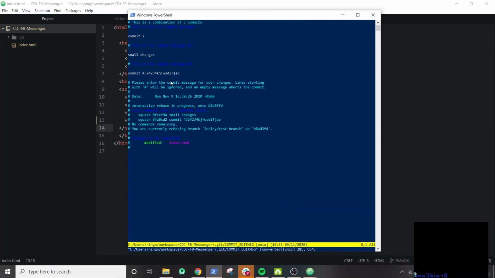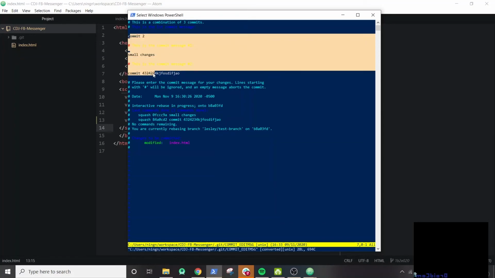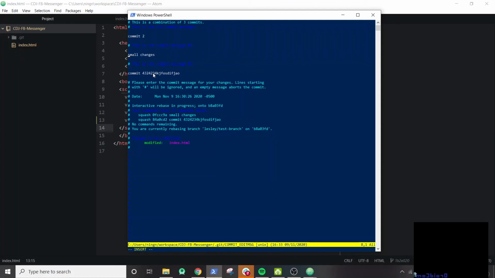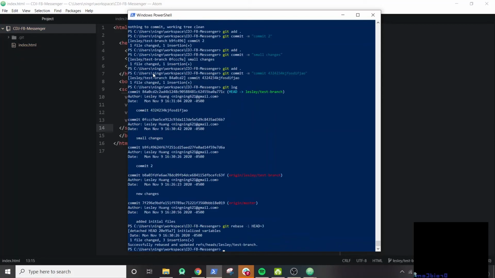And I want to just comment out two of the commit messages. So if I leave it as is, my commit message will be all 3 of these messages combined, but I don't want that. So I'm just going to do I again, and I'm going to comment these out because I don't want them. And then let's delete this and change it to something more meaningful. So we can do initialized variables. Escape, colon WQ. Nice, so it says it has successfully rebased and updated.